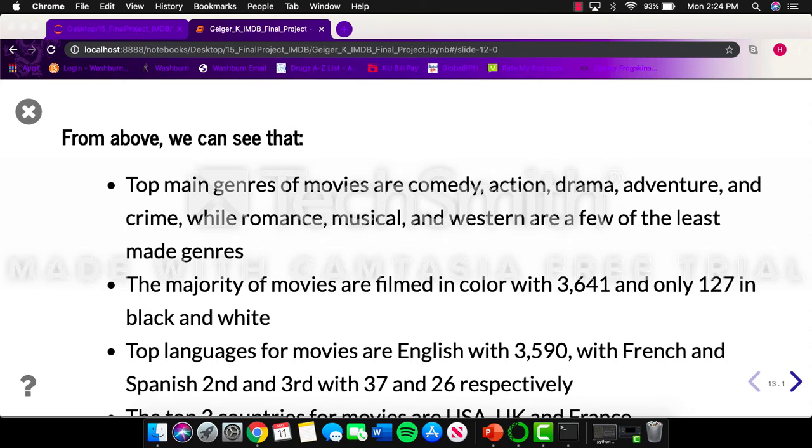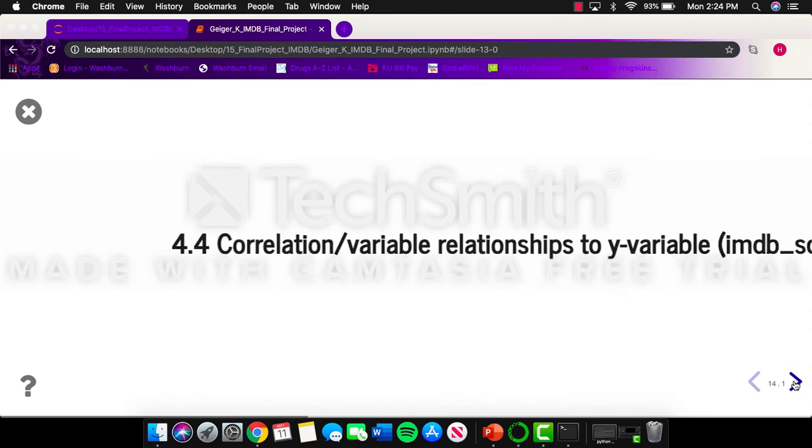Most likely that's because most of the movies filmed in black and white were probably much older than currently. Top languages for movies were English with 3,590, and then French and Spanish coming in second and third with relatively low numbers. The top 3 countries for movies were USA, UK, and France. Top 4 content ratings were R, PG-13, PG, and G. And then the top 2 aspect ratios were 2.35 and 1.85.